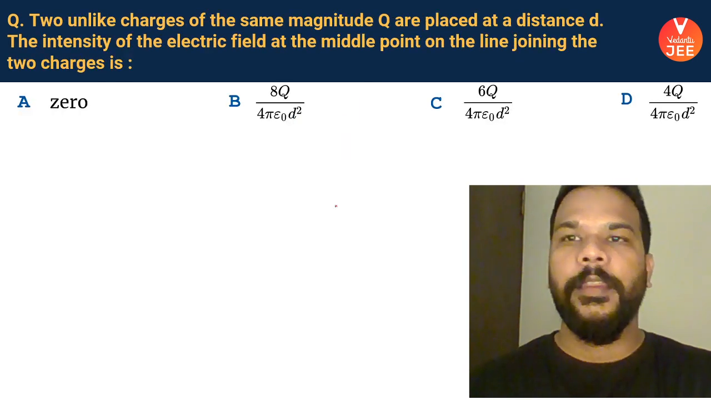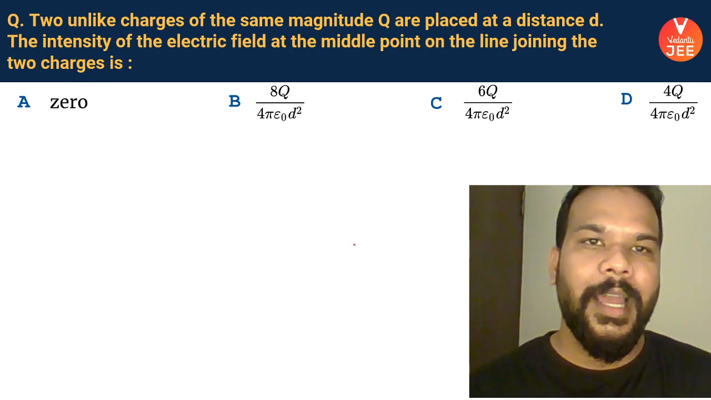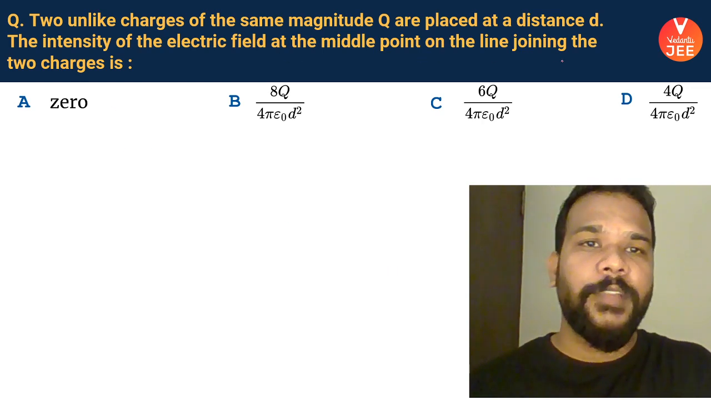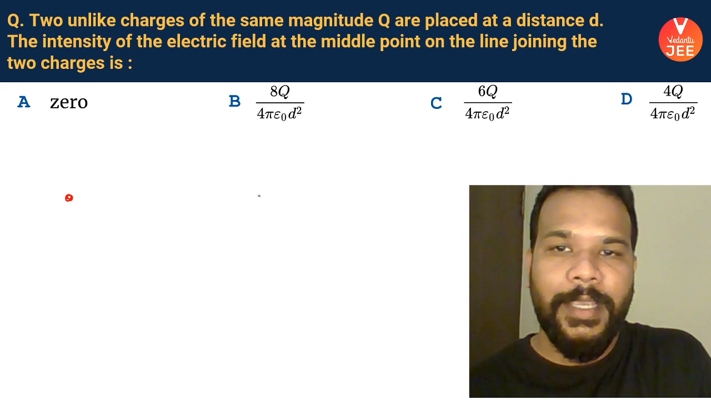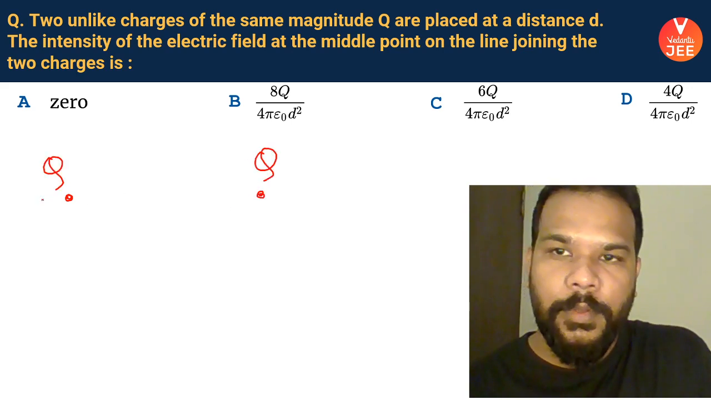Next one. Two unlike charges of same magnitude Q are placed at a distance d. The intensity of electric field at the midpoint of the line joining them will be how much? Can you guys tell me the answer of this? This is capital Q. This is capital Q.